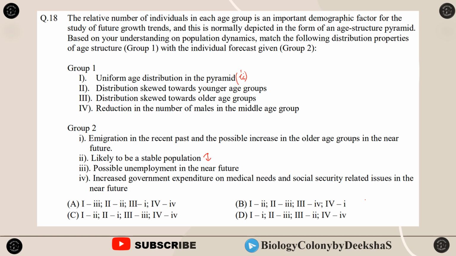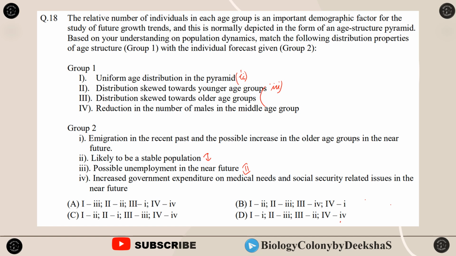Next is distribution skewed towards the younger age groups. So what will happen? Well, it will lead to possible unemployment in the near future. Because the younger age groups are all now capable of doing a job, but due to the higher number, the jobs will be sparse. So the second of group 1 goes with the third of group 2.